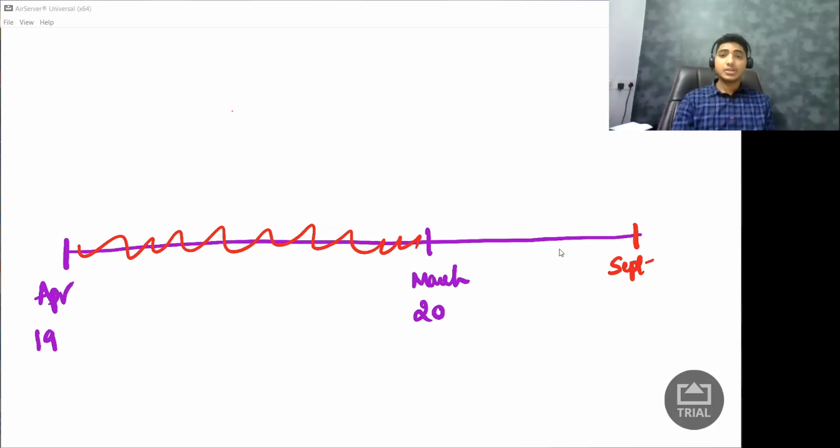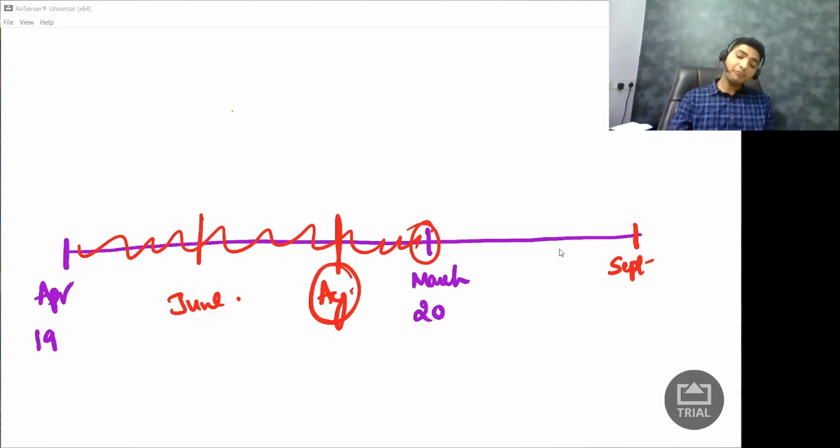So question is, if I make purchase in, let us say, the month of June, can I claim the benefit in this March? Answer is yes. Can I claim somewhere here in August? Answer is yes. Can I claim somewhere here the next year's, let us say July? Answer again is yes.